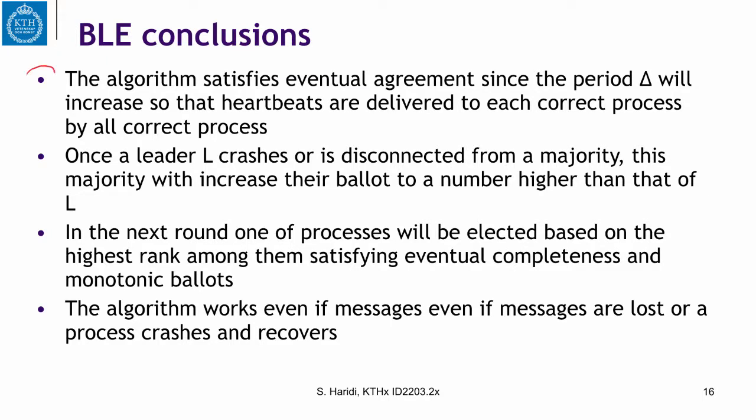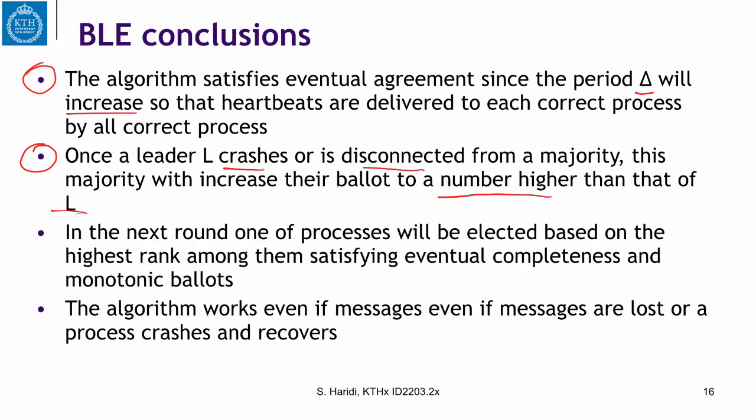So now we have an algorithm that satisfies eventual agreement, since the period will increase so that heartbeats are delivered to each correct process by each correct process. The second is that once a leader crashes or gets disconnected from a majority, this majority will increase its ballot to get a higher number than that of the leader.